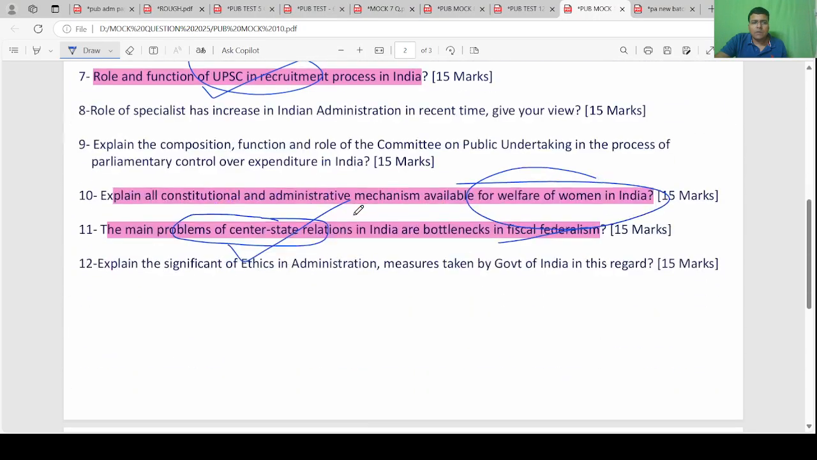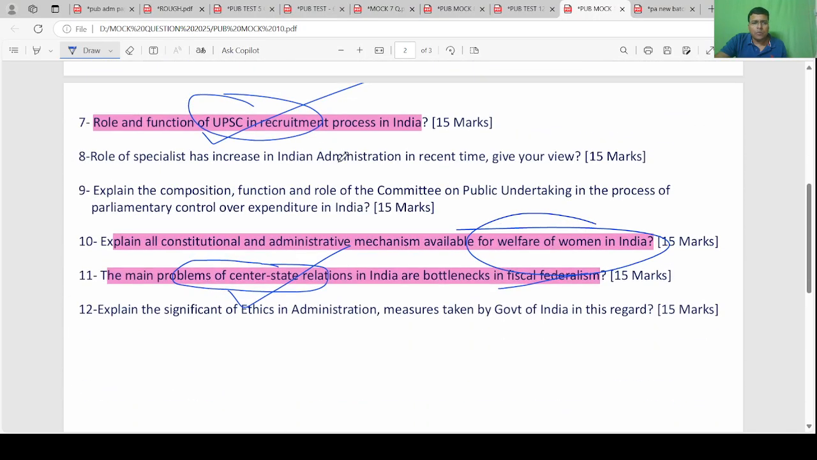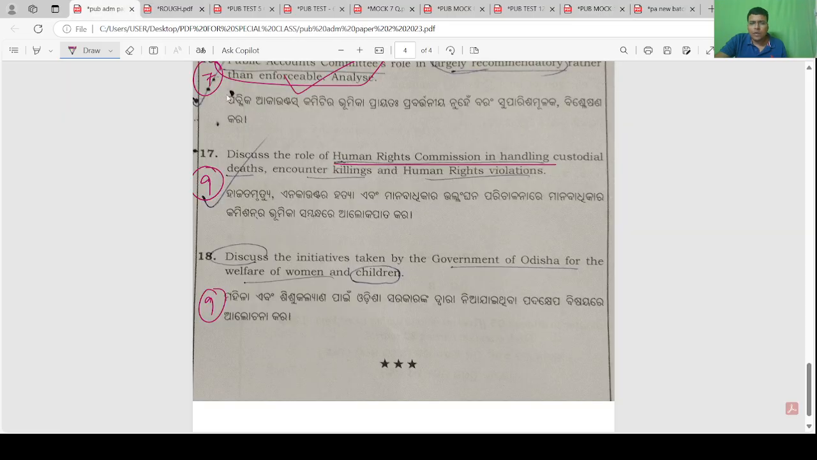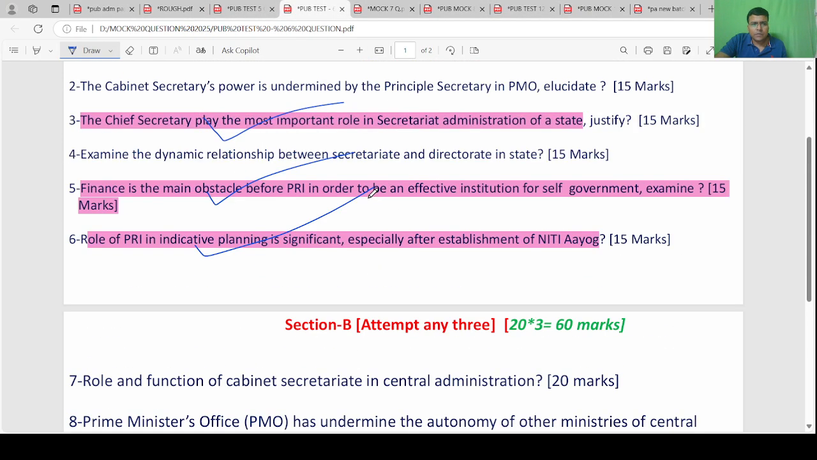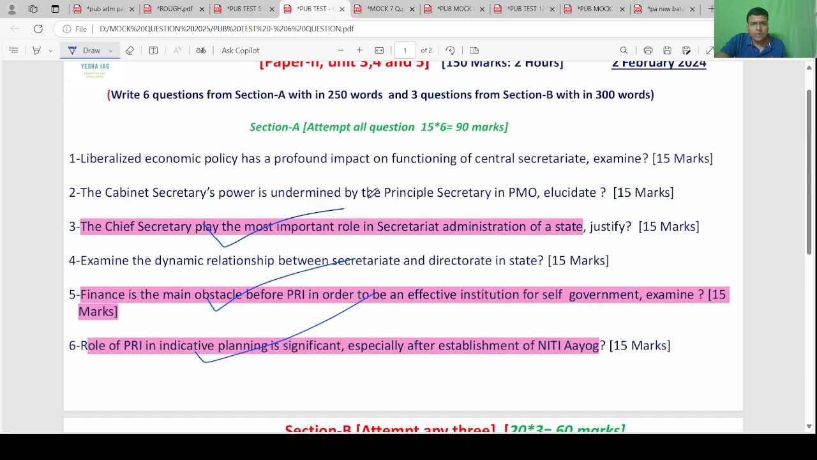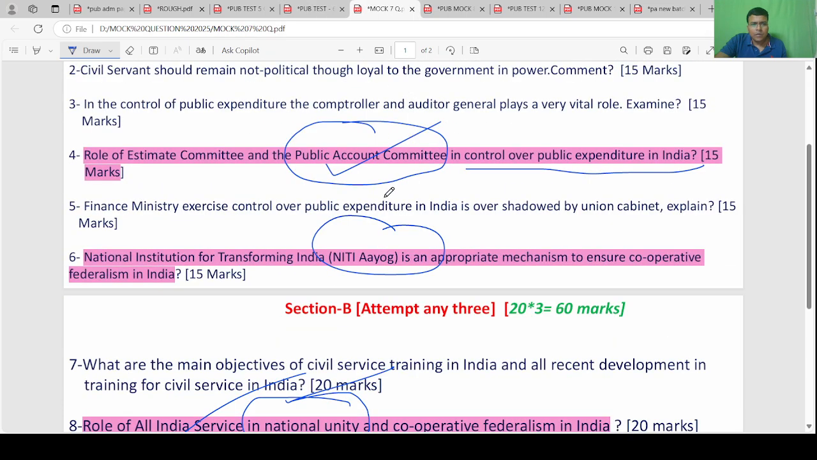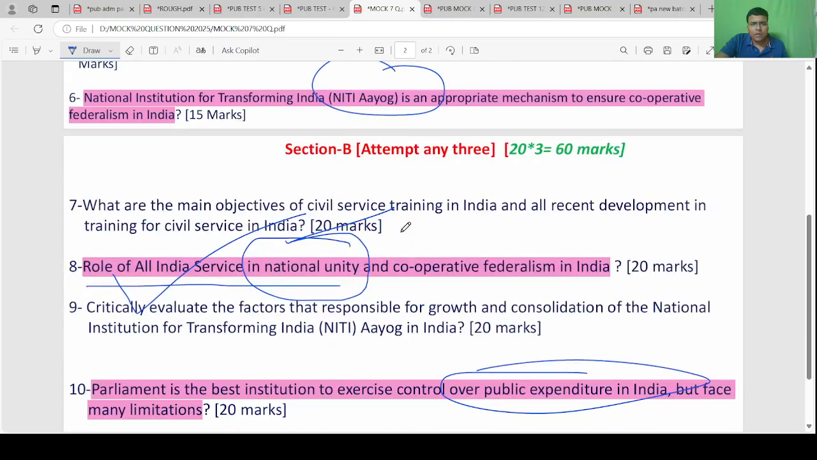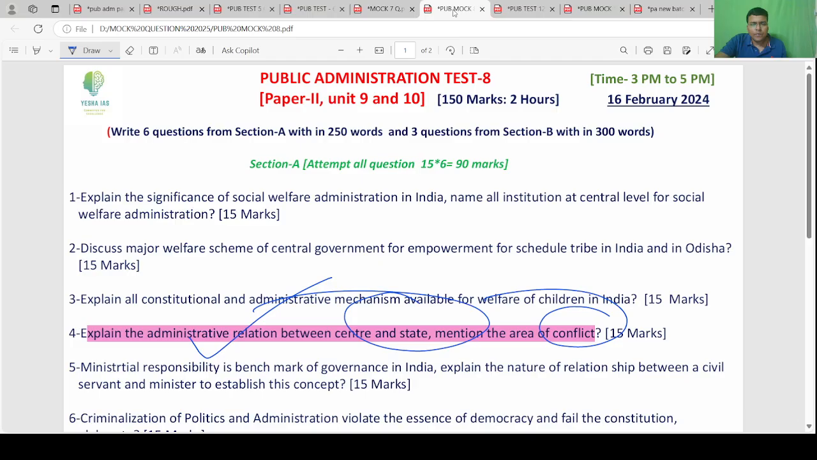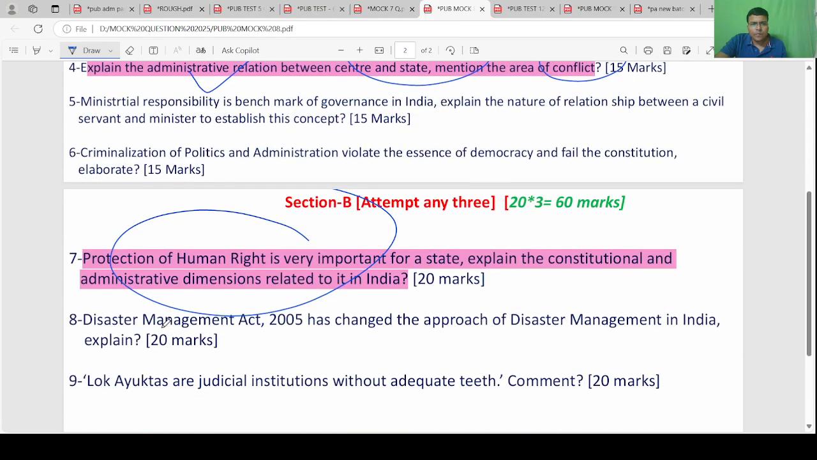This is also asked; I have shown you the UPSC question. Protection of human rights, important for state, constitutional and administrative dimension. NHRC.